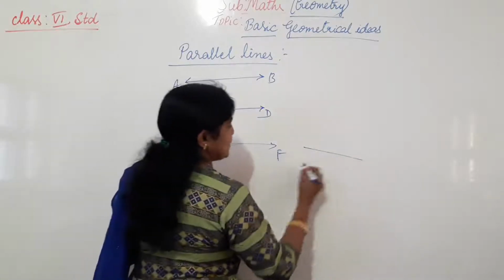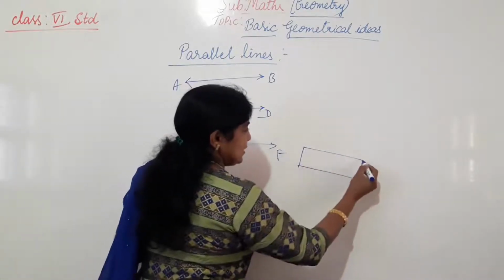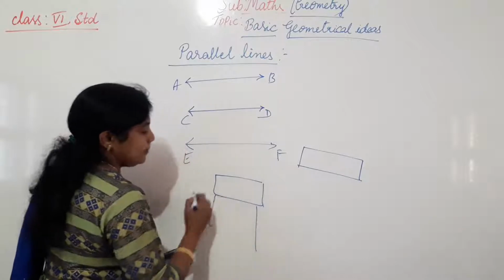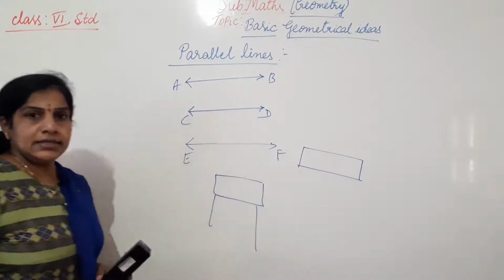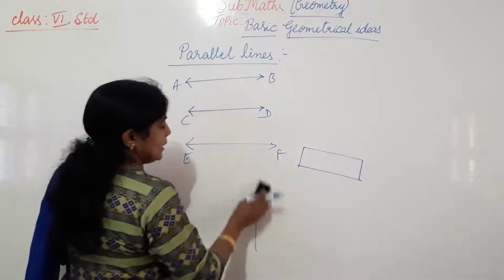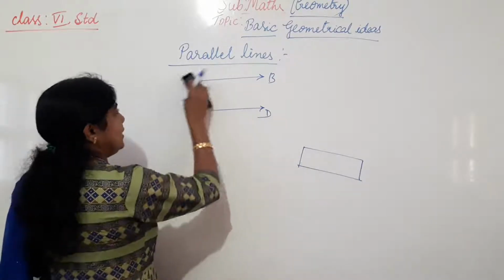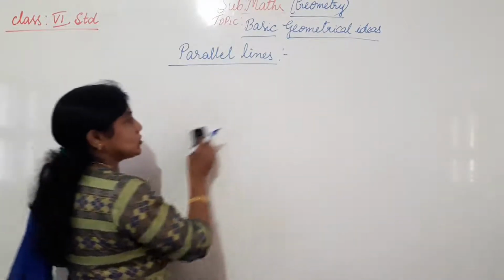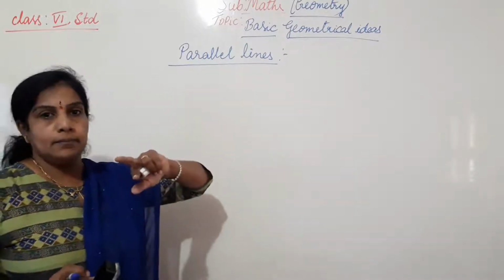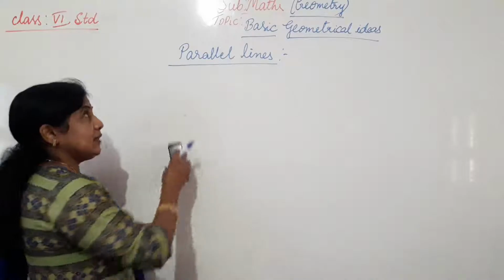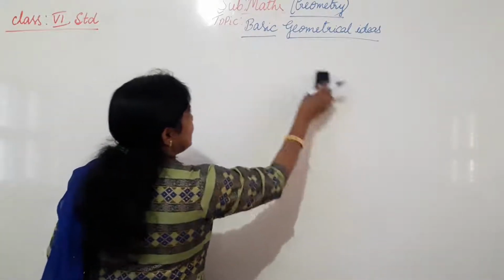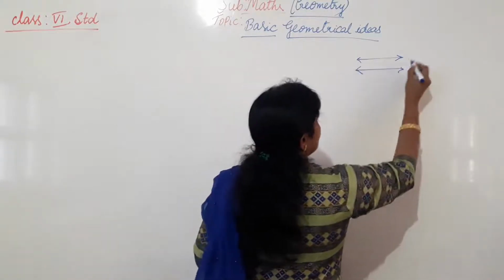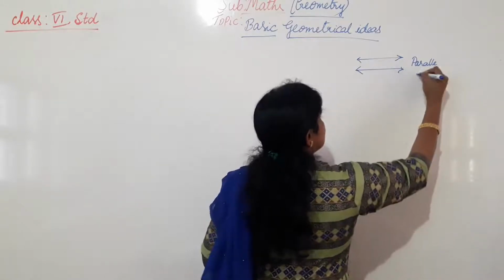For example, the edges of a scale. This edge and this edge never meet each other. The edges of a table. This edge and this edge never meet each other. Yes or no? So these are examples for parallel lines. The definition of parallel lines: the pair of lines, we have to use the word pair because it will be two or more, which never meet each other if we extend them in both the directions. So these are parallel lines.